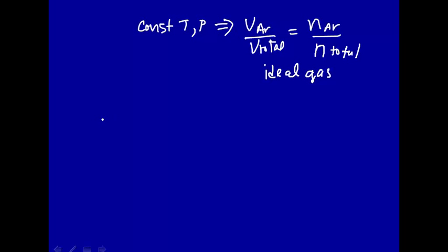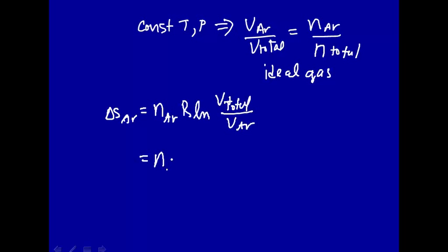Let's rewrite one of these expressions, say delta S for argon, which we said was the number of moles of argon times R times the natural log of the total volume over the volume occupied by argon. That's equal to the number of moles of argon times R times the natural log of, look, volume of argon over volume total. This is defined, as we said earlier, as the mole fraction of argon.